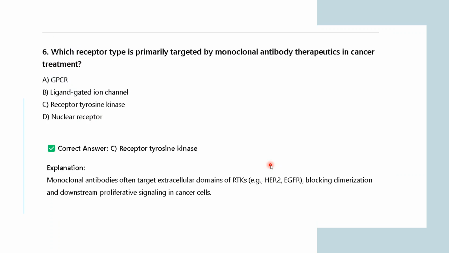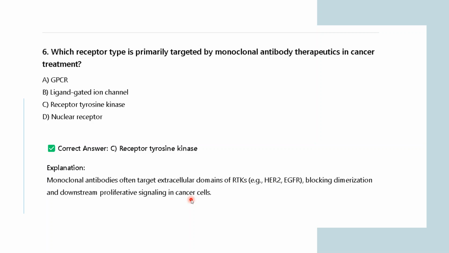So I will be answering for you here. It will target this particular receptor tyrosine kinase. Monoclonal antibodies often target extracellular domains like RTKs, blocking the dimerization and downstream proliferative signaling in cancer cells. As you know, cancer cells are proliferative in nature. What do you mean by proliferative in nature? They are multiplying, right? They are very much multiplying with each other. That is why the cancer is growing.